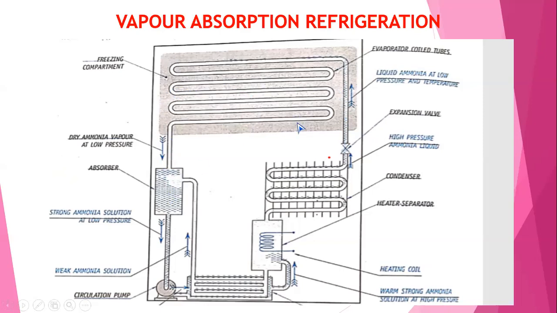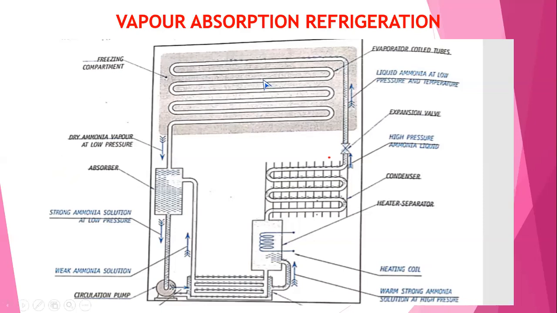This is the cycle in which the ammonia, that is the refrigerant, passes from the evaporator to the absorber unit, to the pump, then heater, and again condenser, and from the condenser it is passed to the expansion valve, which is fed to the evaporator. The cycle is continuous. From this, the heat from the material kept in the freezing compartment is removed.